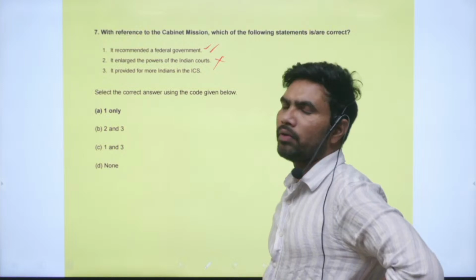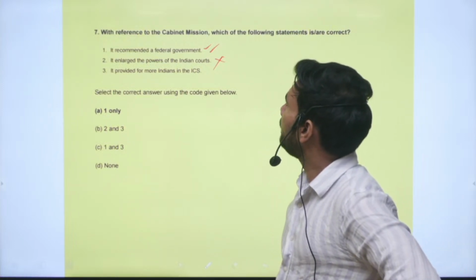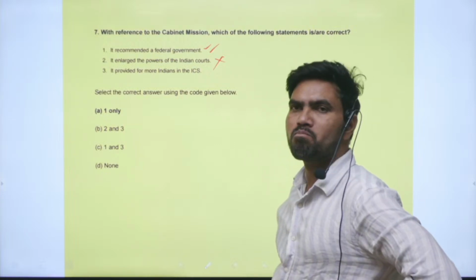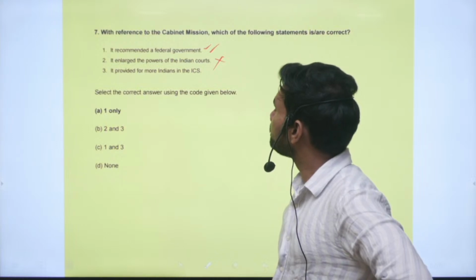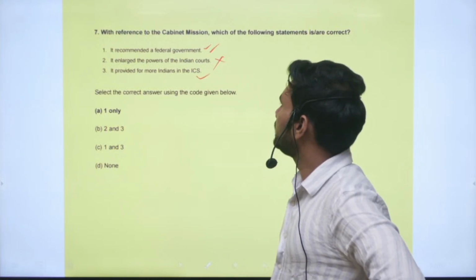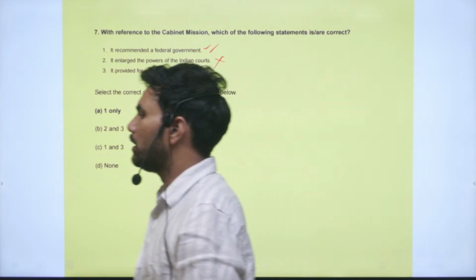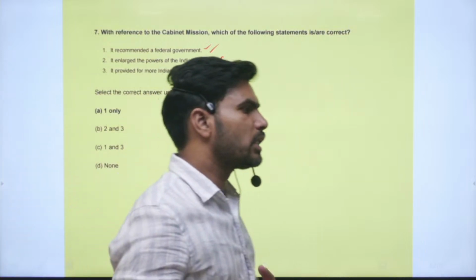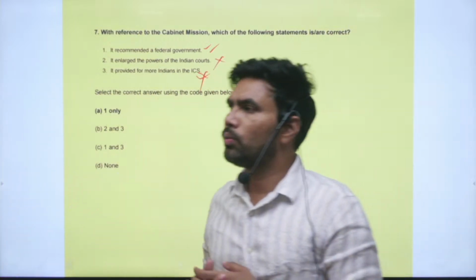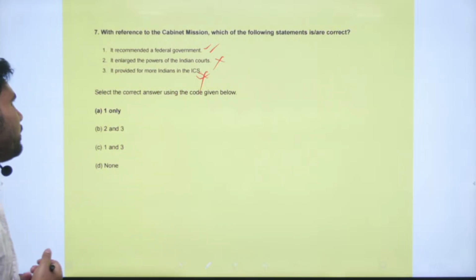There was no particular mention in the Cabinet Mission Plan about the powers of the courts. It provided for more Indians in the ICS, Indian Civil Services. This is also not related to the Cabinet Mission Plan. Once the Cabinet Mission Plan came to discuss independence for India, once independence is given, all the civil servants are going to be Indians only.